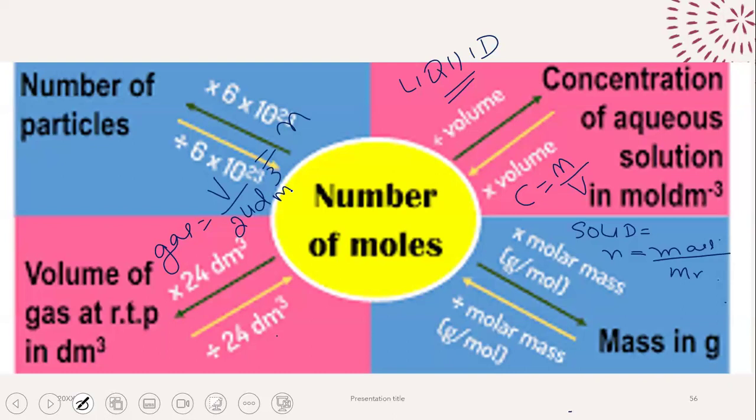So that is normal room temperature. 1 mole of gas will have 24 dm cube of volume at room temperature and pressure, right? 3 formulas. I'm making this as simple as I can.